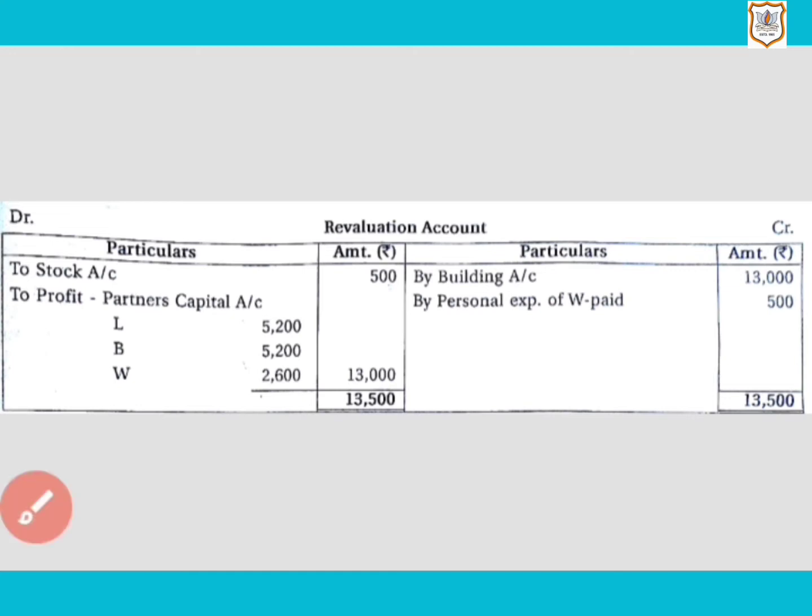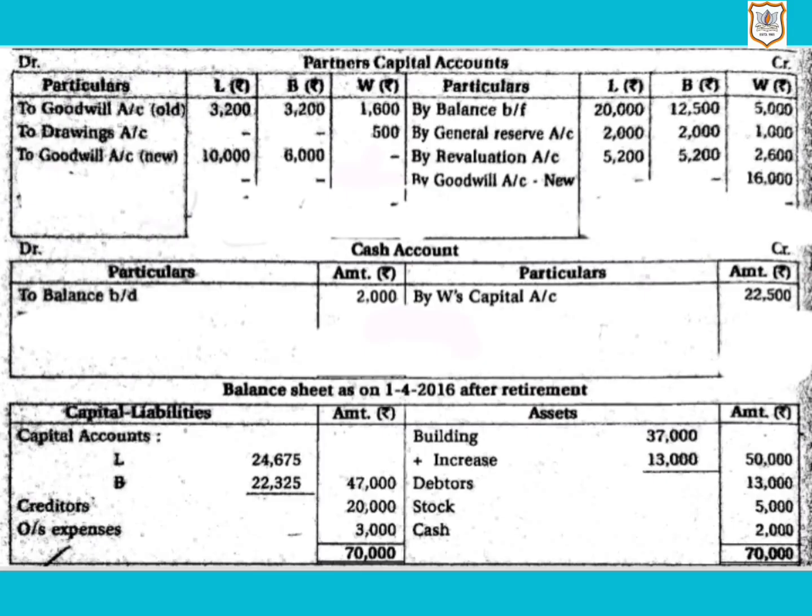Then the next effect, we will show on the asset side. Here building, in the inner column we will write 37,000, and as the value of building is increasing, we will add 13,000, and in the outer column we will show the market value, that is 50,000. Then next point,